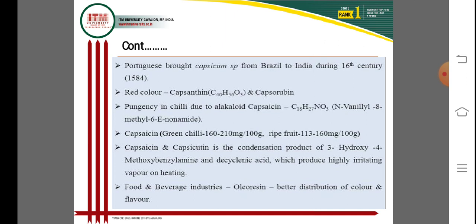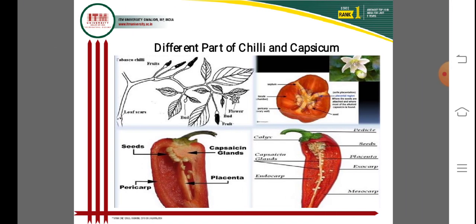Next, the food and beverage industries use oleoresin collected from capsaicin and capsanthin for better distribution of color and flavor, and also for spices. These are the different parts of the chili and capsicum: flowers and fruit, seeds, pericarp and placenta.